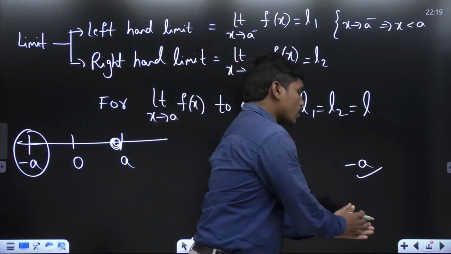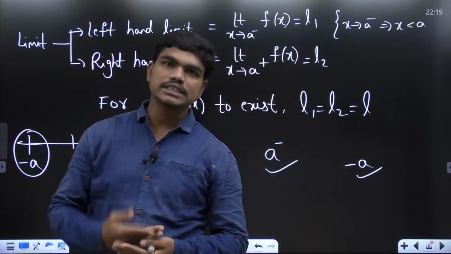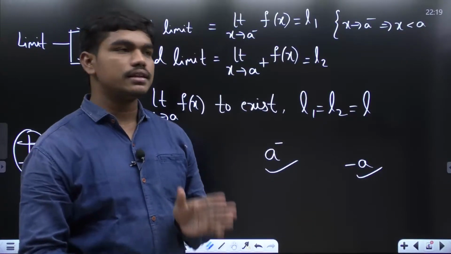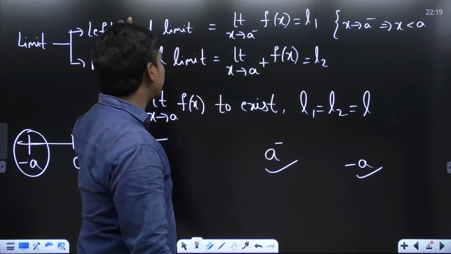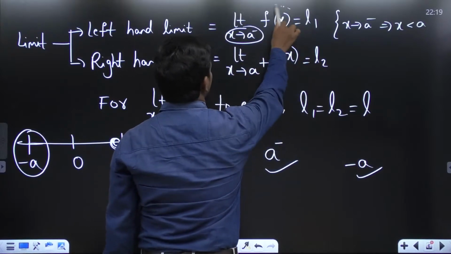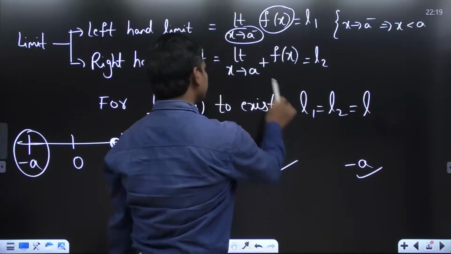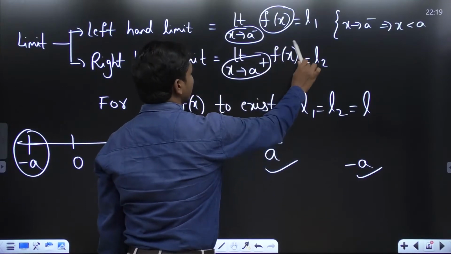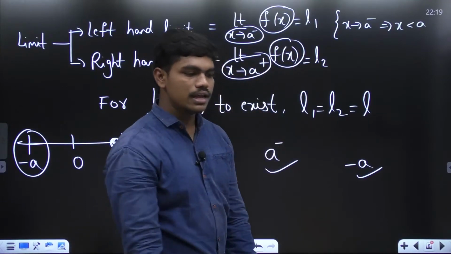So now, this is the concept of limit. Since we didn't specify the direction when defining the limit, we calculate two limits, the left hand limit and right hand limit. Depending upon x tends to a minus, we modify this function in problems, and similarly, depending upon x tends to a plus, we modify this function f of x. Okay. So clear so far?